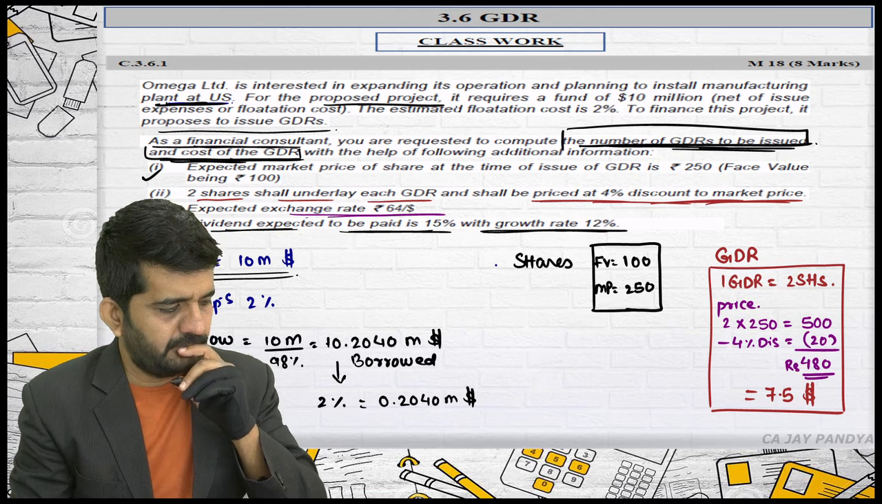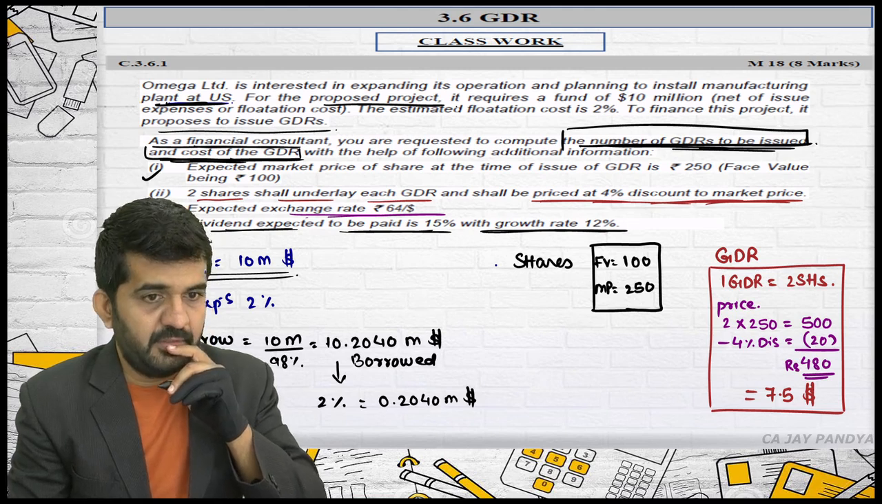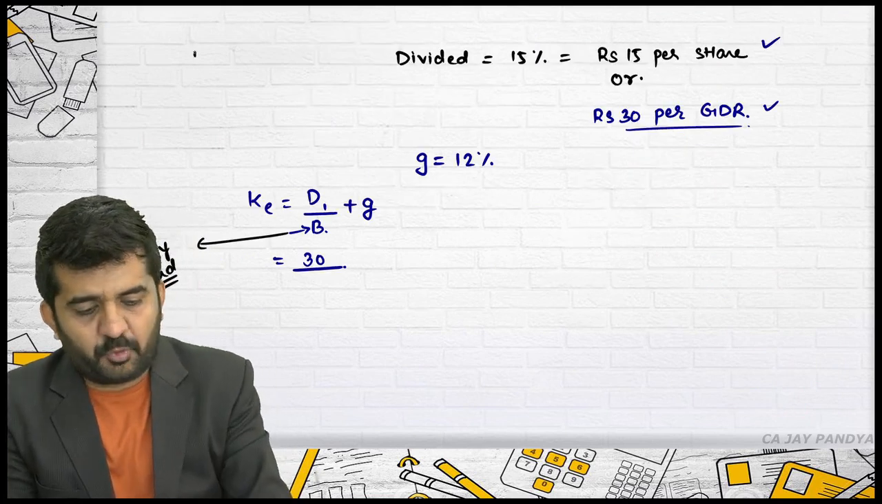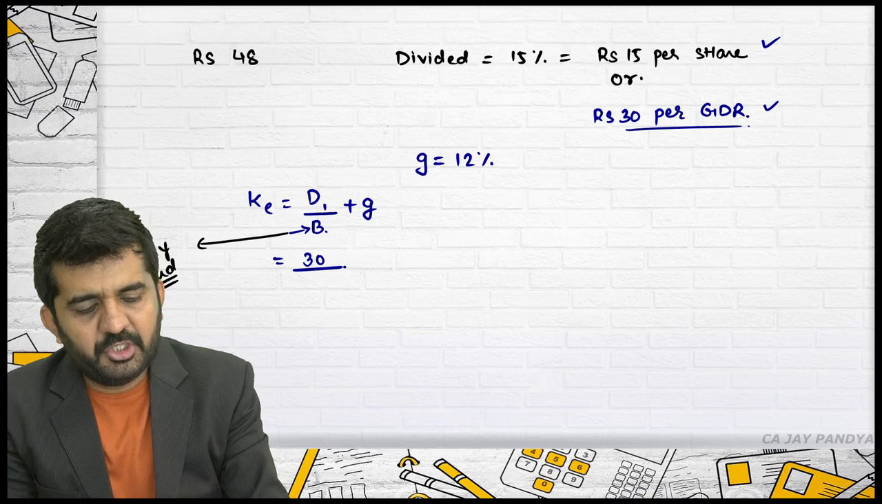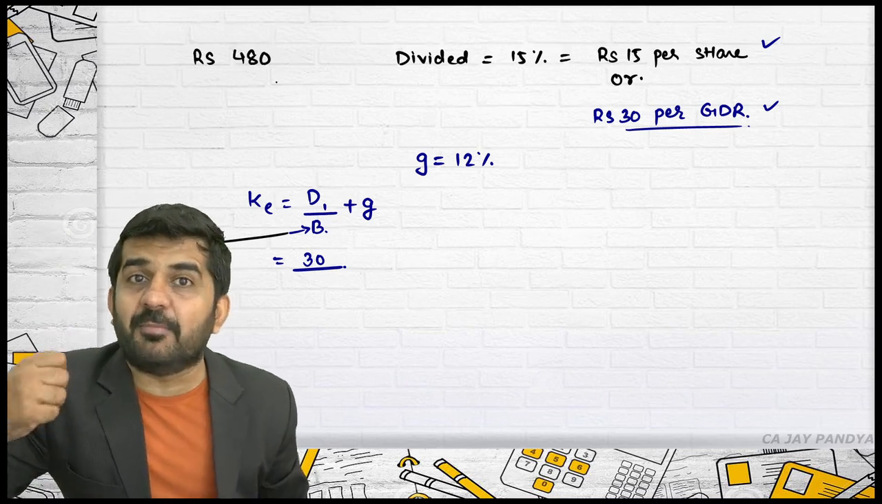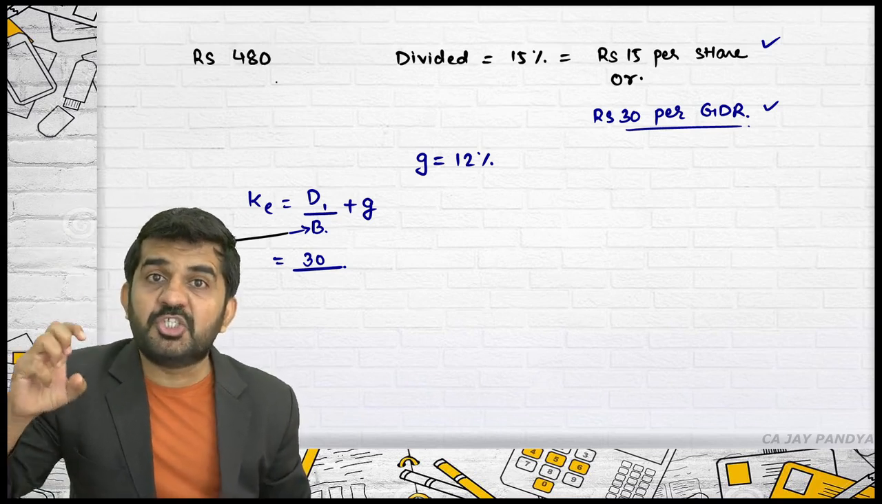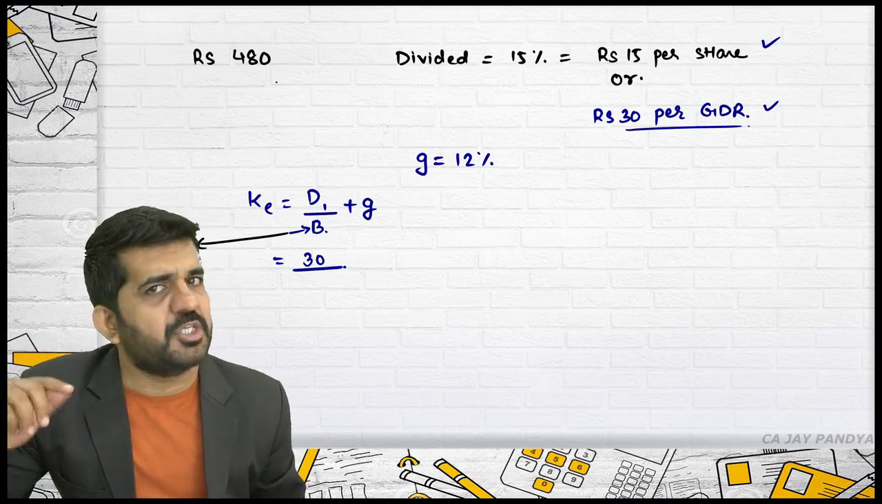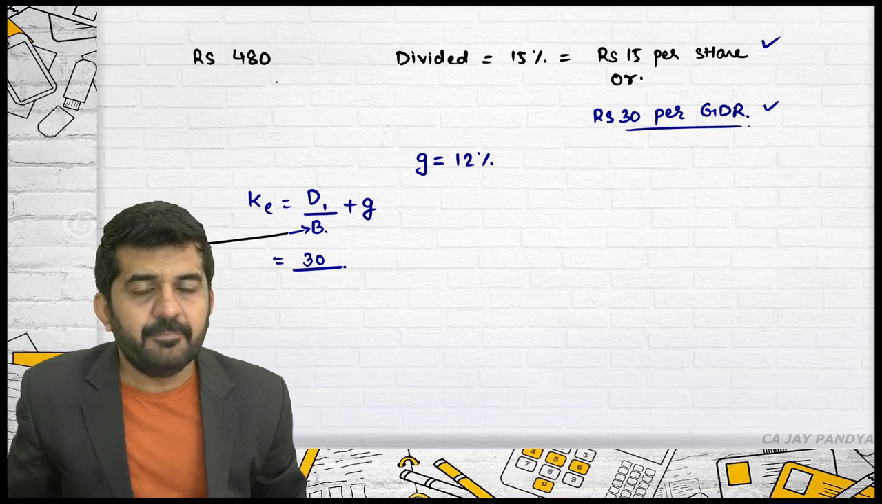Sir, it is 480 minus flotation cost 2%. That is exactly 480 into 98%. You are absolutely correct. It is not rupees 480. Concentrate. GDR is valued at market price. But once GDR is issued, you will be getting 500. No, they are issued at 4% discount, so you will be getting 480.